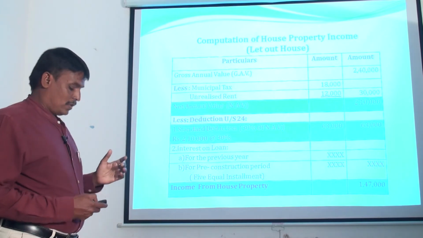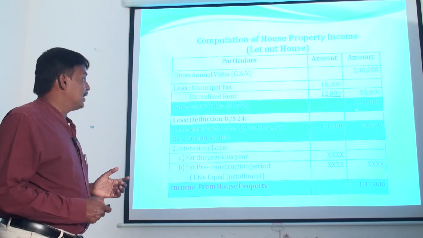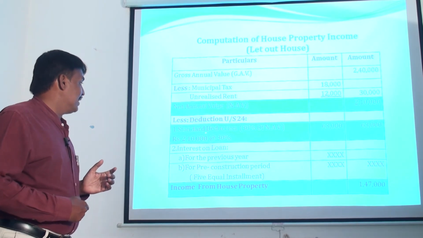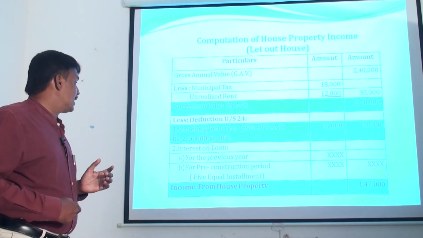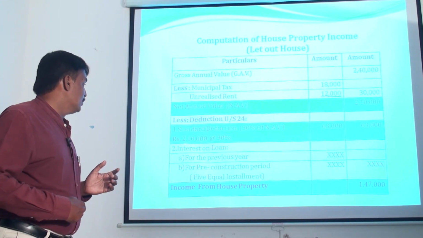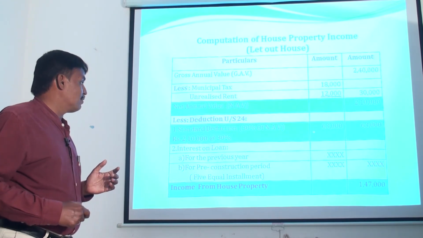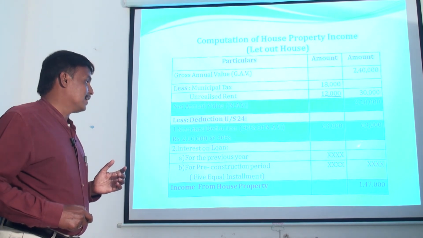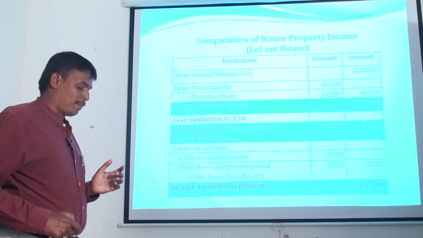So let us see. After computing the net annual value, the assessee can claim standard deduction, that means 30% of net annual value. Here the 30% of net annual value, 63,000, was claimed as deduction. Then the remaining is termed as house property income.